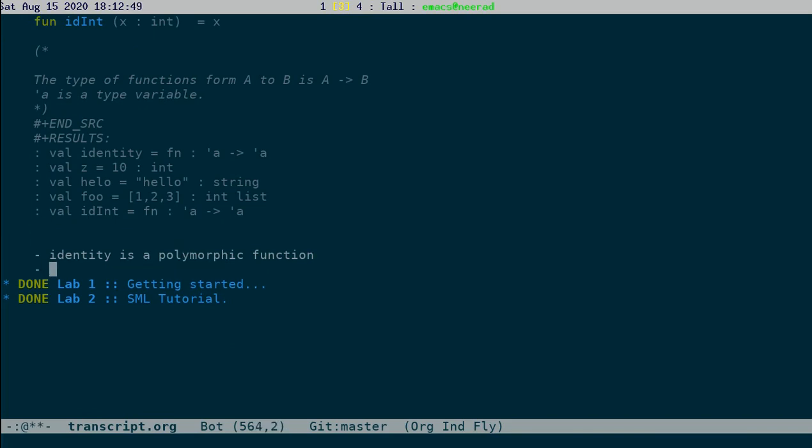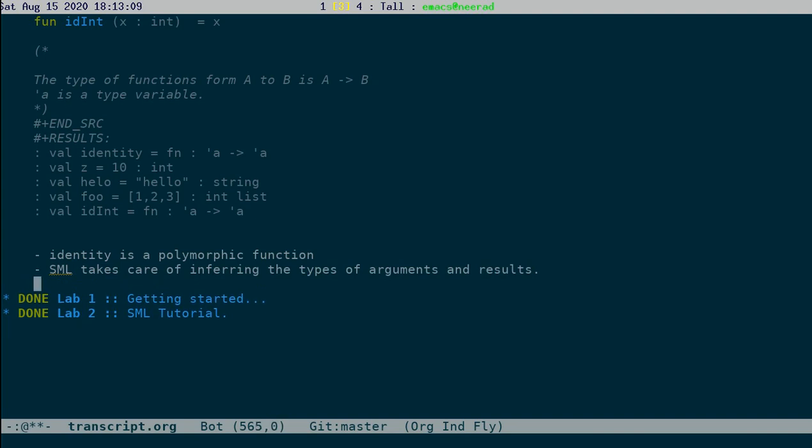And the second thing is that SML takes care of inferring the types of arguments and result. And what is interesting is that it infers the most general type possible. Okay.